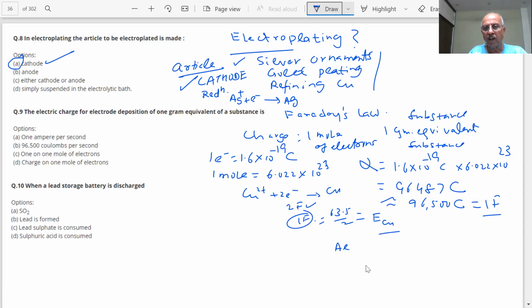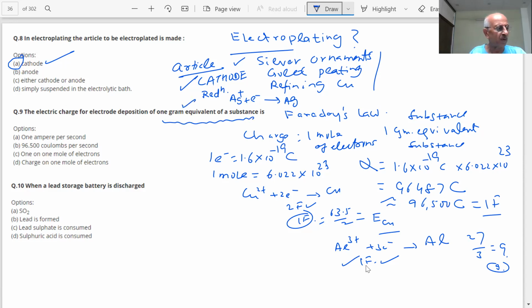Al3+ gives aluminium, which is 27, and with 1 Faraday of charge, 27 by 3, that is 9 gram equivalent, the equivalent weight of aluminium. So 1 Faraday will always deposit 1 gram equivalent of a substance. This important point was given experimentally, based on Faraday's second law.